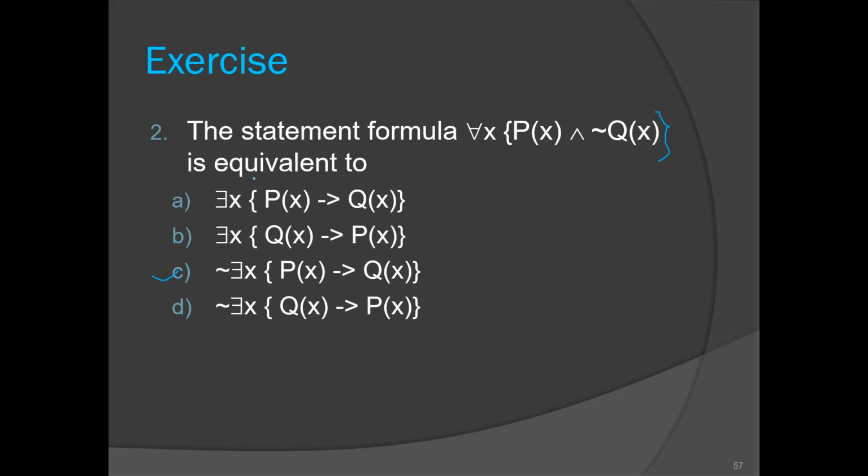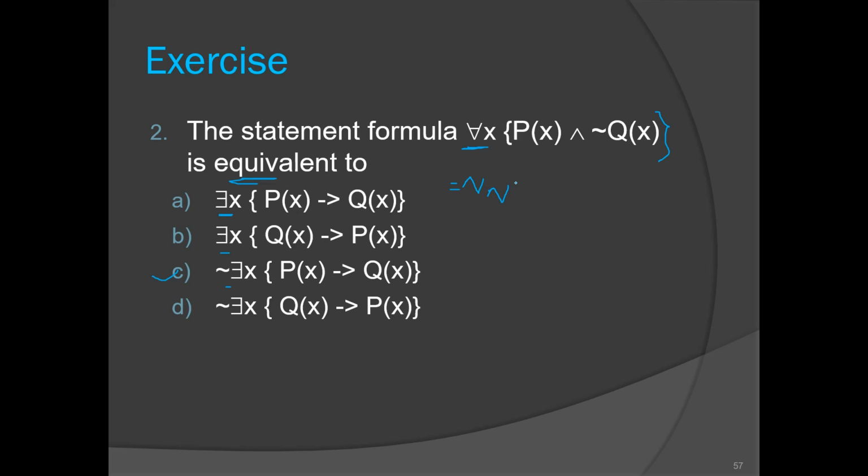Okay, so now we want to find the equivalence. Now, in the options you can see there exists. So you can convert this for all to there exists by negation, right? So what we can do, we can take the double negation of the given sentence.